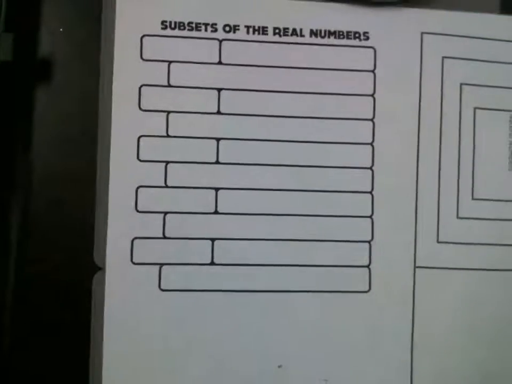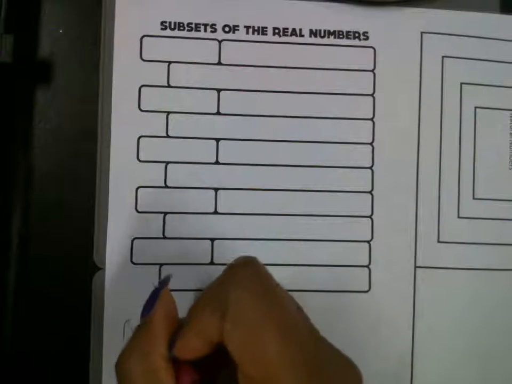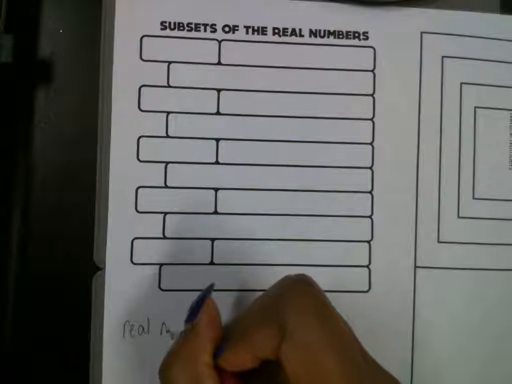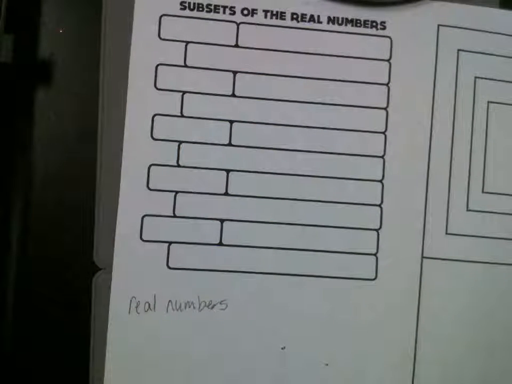All right, so this is the real number system. Real numbers, I'm going to put the definition for real numbers on the bottom. Real numbers are any and every number you can think of.